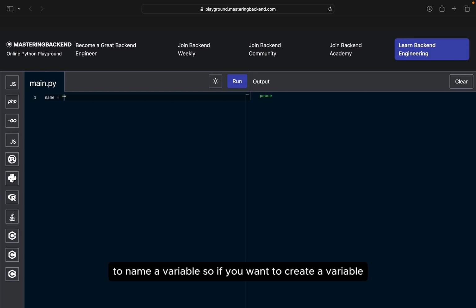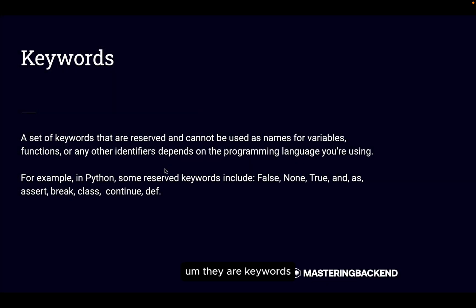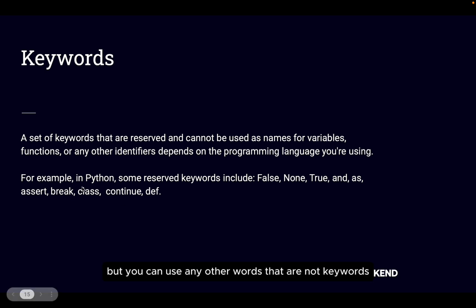So if you want to create a variable, for example, name equals to Ray, we can assign name to the string value Ray because name is not a keyword. There are keywords you can't use, like False or None or True or and or as, and so on. You can't use that as a name of a function. You can't use that to name a variable. You can't use that in specific part of your code. But you can use any other words that are not keywords.